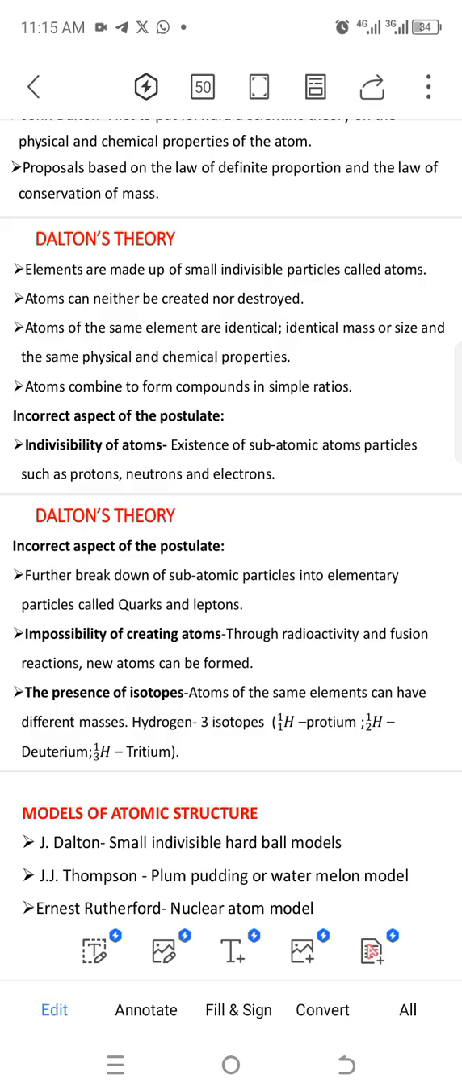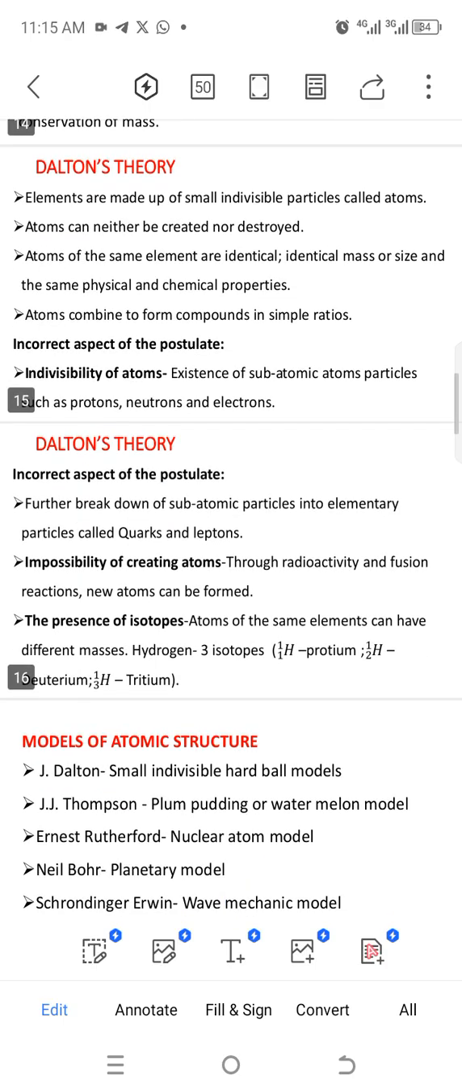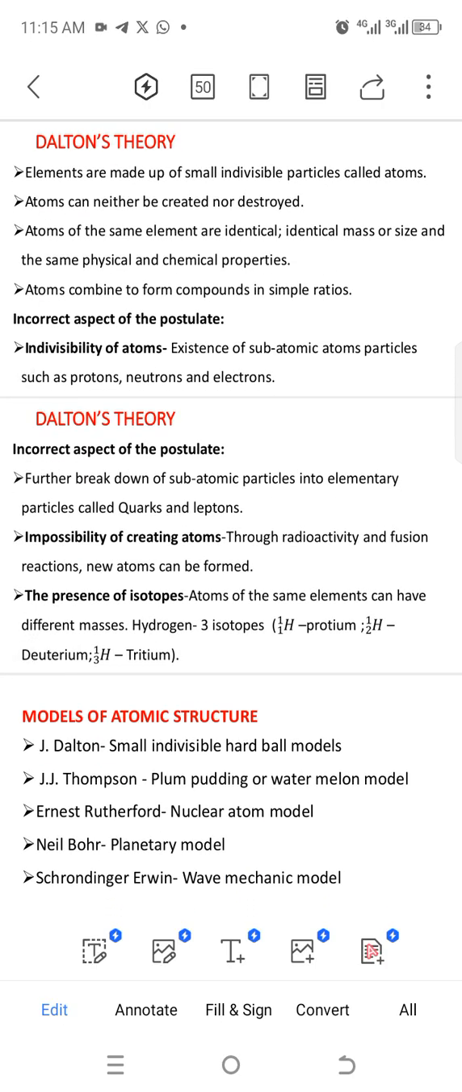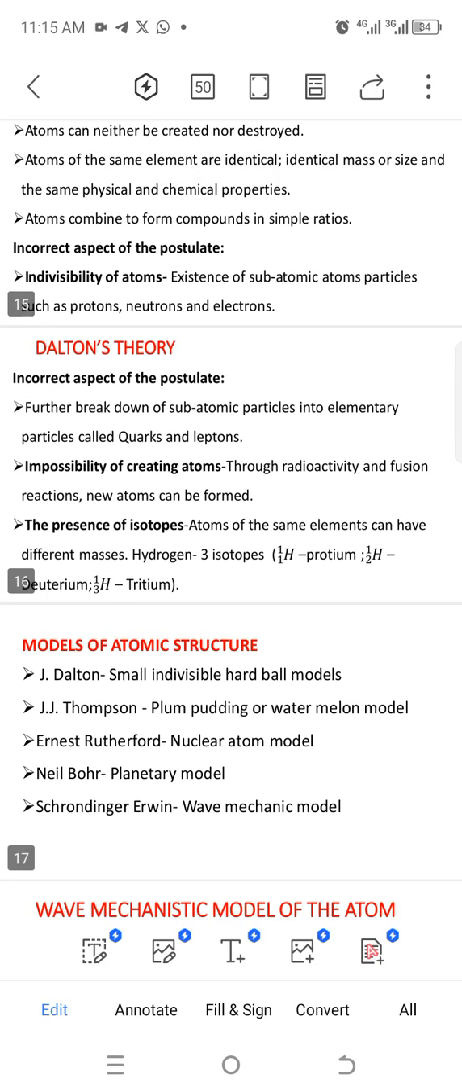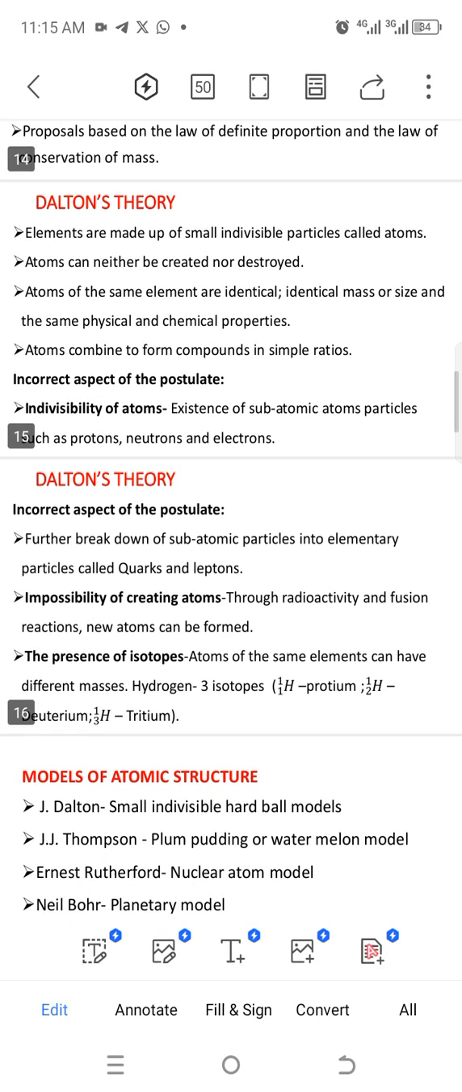So atoms make what? Element. But you see, when we are using these words, we normally use them interchangeably. You can see element, you can see atom. Yeah. But atoms make up what? Elements. And atoms can neither be created nor destroyed. Atoms of the same element are identical with identical mass or size and the same physical and chemical properties, and he postulated that atoms combine to form compounds in simple ratio. So these are the theories of Dalton.